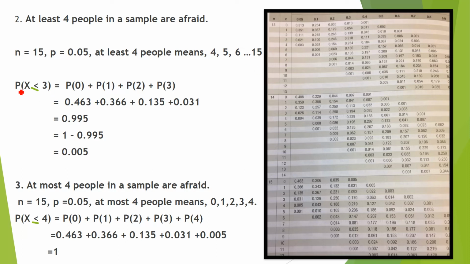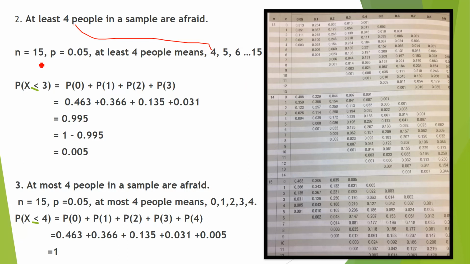Instead, just write down the probability of x less than or equal to 3, that is 0, then 1, then 2 and 3, because at least 4 is the rest out of 15. So you find the probability of less than 4, which is up to 3, then subtract it from 1, right?